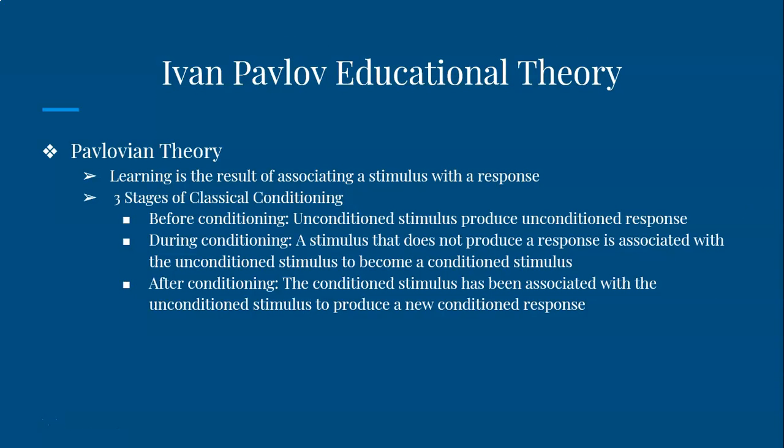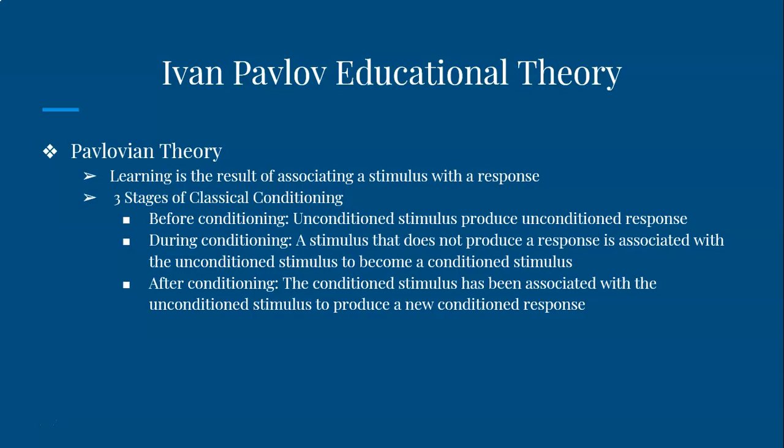Ivan Pavlov's educational theory was the Pavlovian theory. He believed that learning is the result of associating a stimulus with a response. The three stages of classical conditioning is before conditioning, which is an unconditioned stimulus produces an unconditioned response.